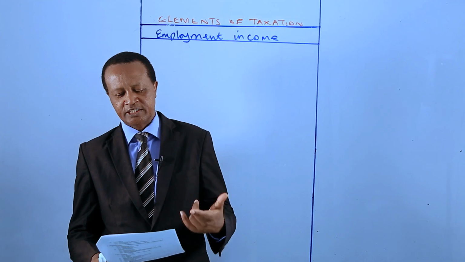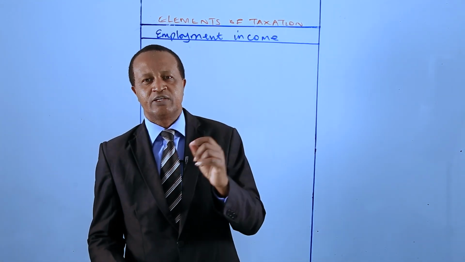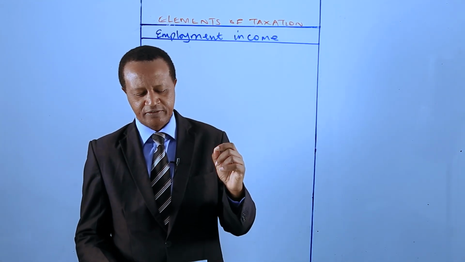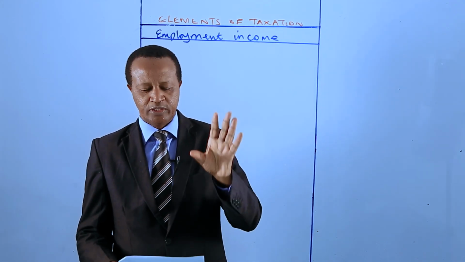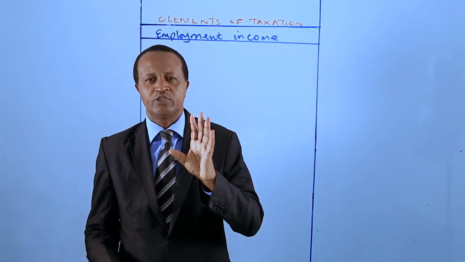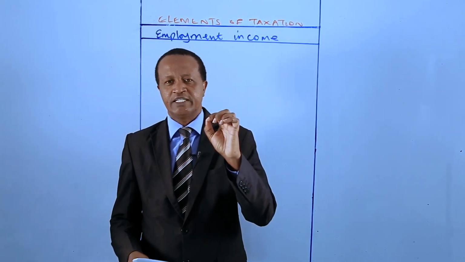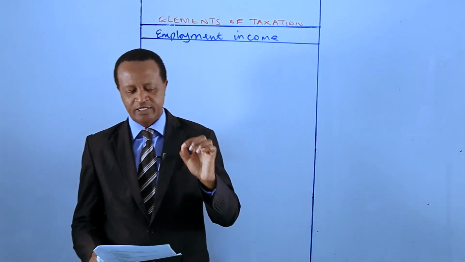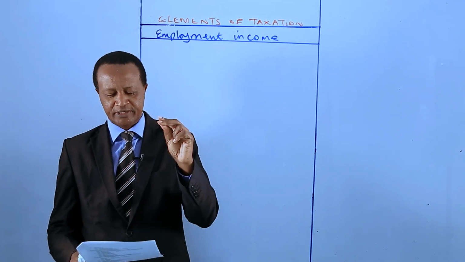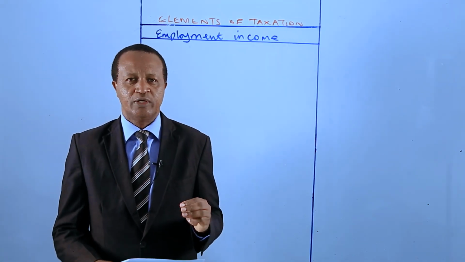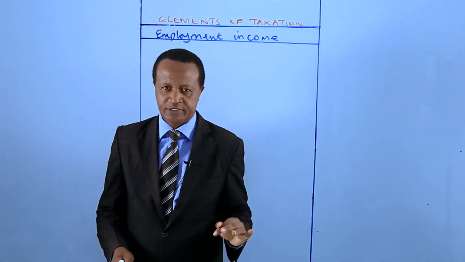Computation of taxable income and tax thereon. So these are 5 subtopics. In this lesson, we'll only focus on the definitions. We are going to define 3 terms, which are: number 1, employment, number 2, employer, number 3, employee. We are going to define those 3 terms.